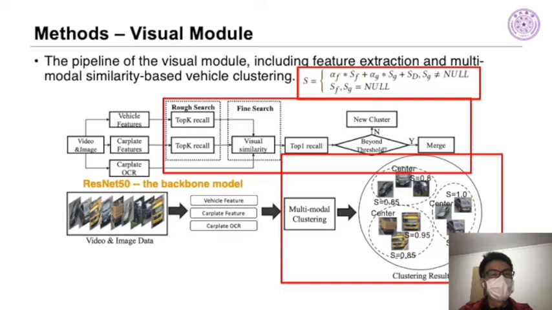We further consider the similarity between car plate OCR features in the fine search stage to get a visual similarity computed as the formula. We take a cluster with the highest joint visual similarity among the fine search results with a given image and judge whether the joint similarity is greater than the empirical threshold. If it is greater than the threshold, it is considered that it should be included in the given cluster. Otherwise, the image is considered to be involved in a new cluster. Through the above steps, the images are clustered, where we hope records belonging to the same vehicle would gather together into one vehicle.